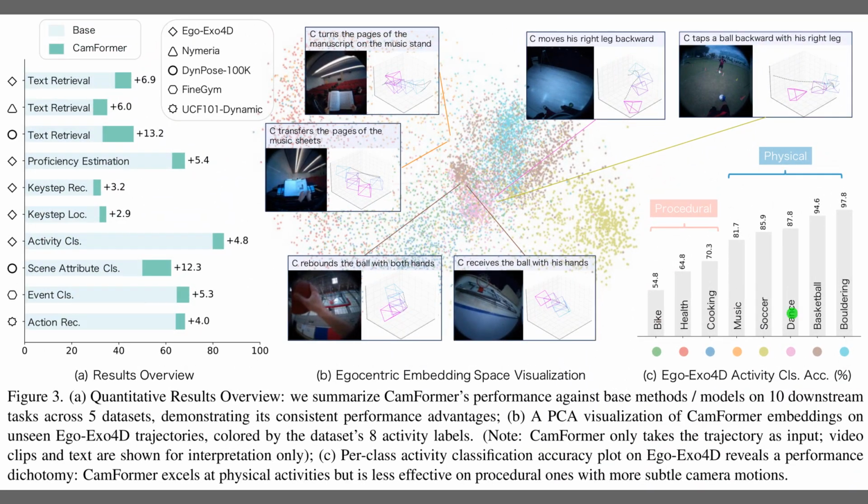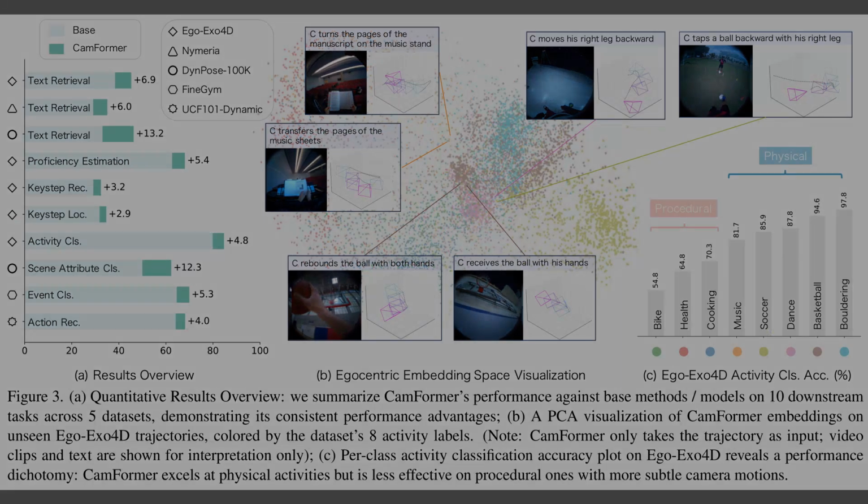So Figure 3 pulls these pieces together and shows what CamFormer actually achieves across tasks. The left panel summarizes that CamFormer consistently beats the base models, often by 4 to 13 percentage points on retrieval, classification, and localization. The central cloud of colored points visualizes the learned trajectory embeddings, where activities form loose clusters and nearby paths share similar actions, even with different motion details. The right panel breaks down Ego Exo 4D activity accuracy, revealing that physical actions like basketball and bouldering reach around 95 to 98%, while procedural tasks such as cooking lag far behind.